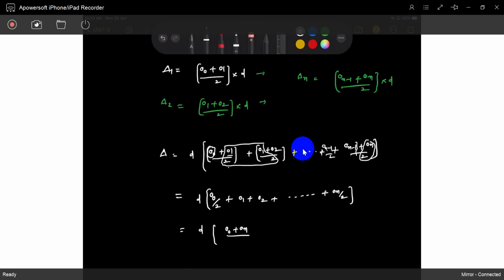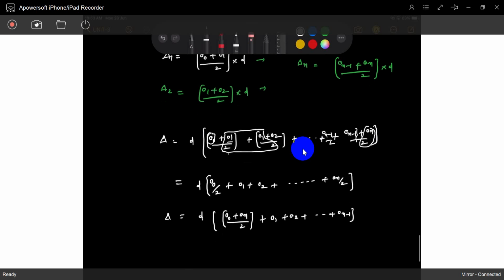O0 plus On by 2, plus O1 plus O2 plus so on up to On minus 1. That's it. That is the total area. This is the total area. So I understood. That's it. This is the area. Same thing. This is the trapezoidal rule.